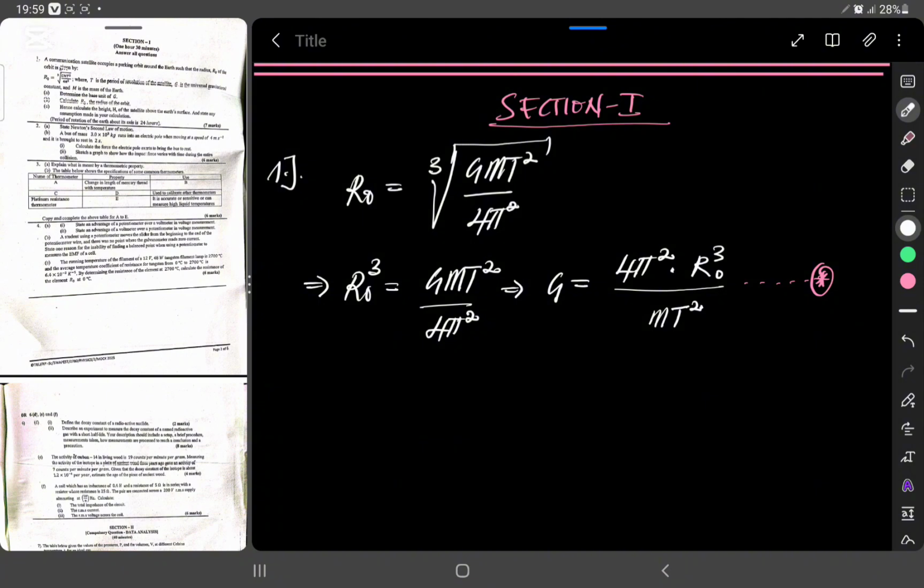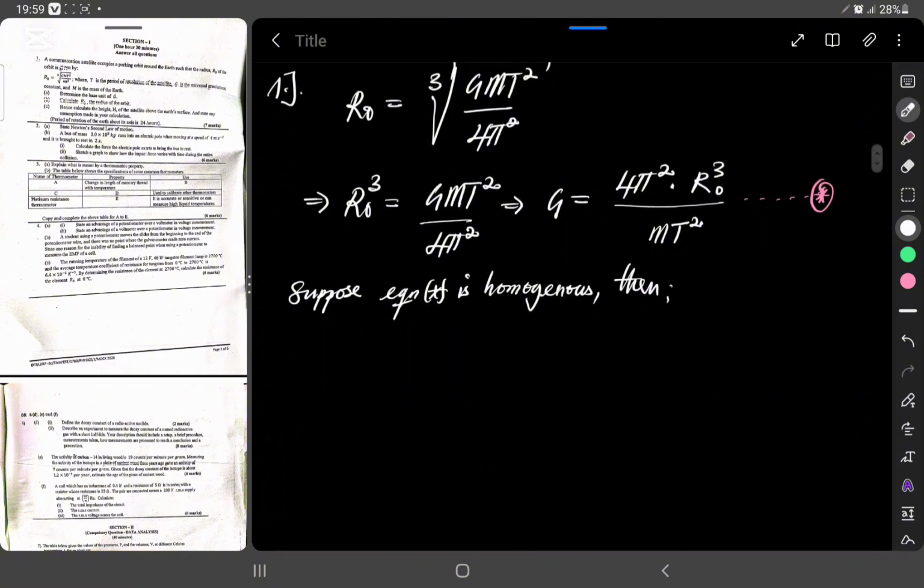So suppose equation star is homogeneous, then it suffices that the base units of G will be equal to the base units of the right hand side.